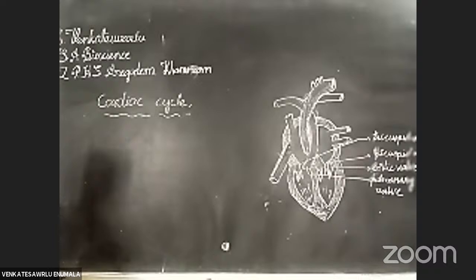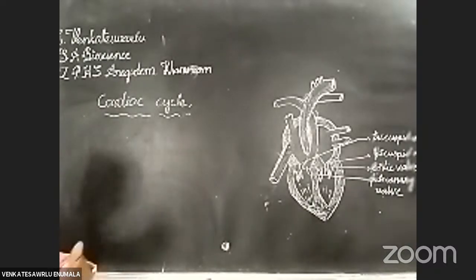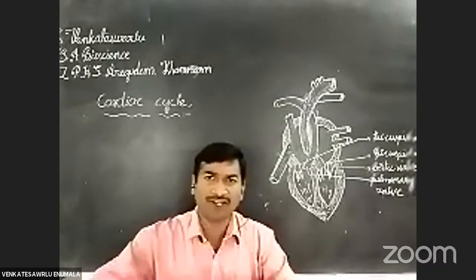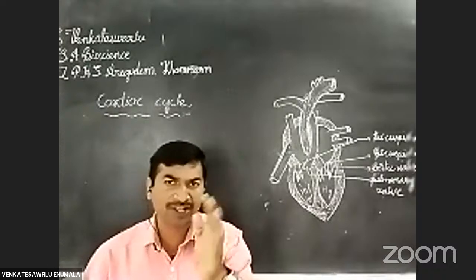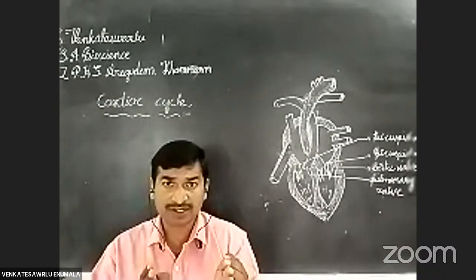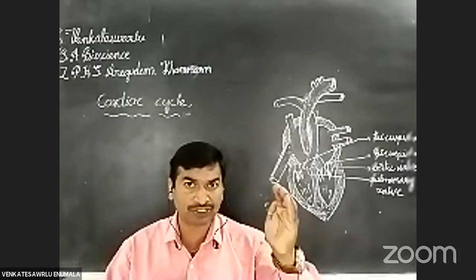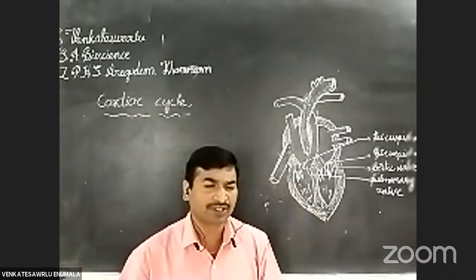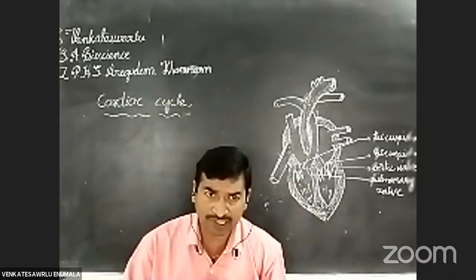Okay friends, the cardiac cycle is a continuous process in our body. What is the cardiac cycle? The complete contraction and relaxation of the heart is known as the cardiac cycle. Okay students, once again listen carefully. What is the cardiac cycle?